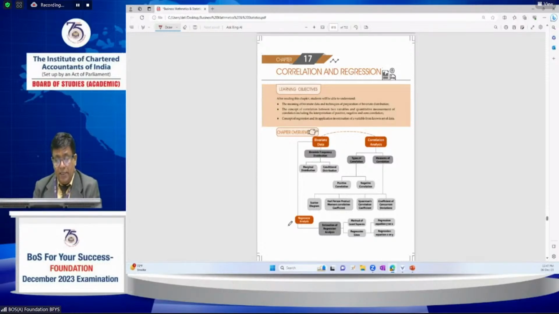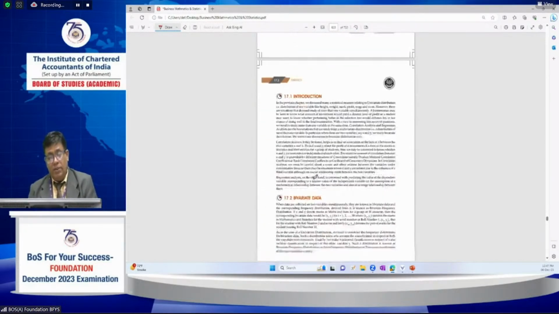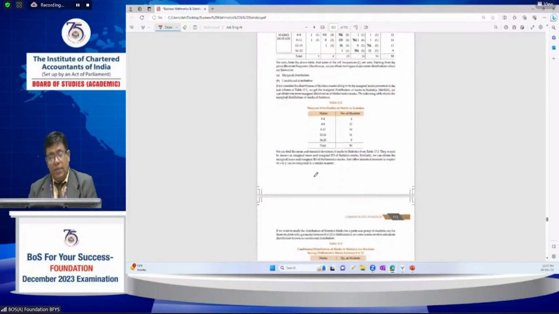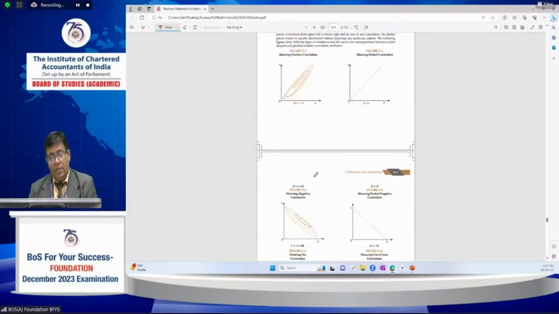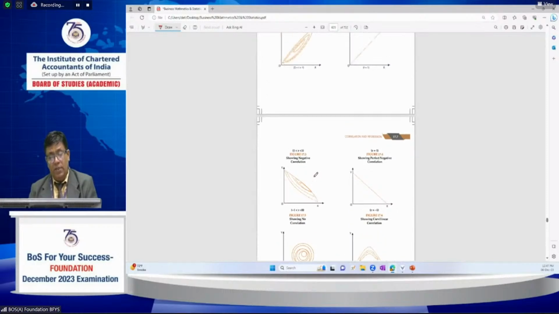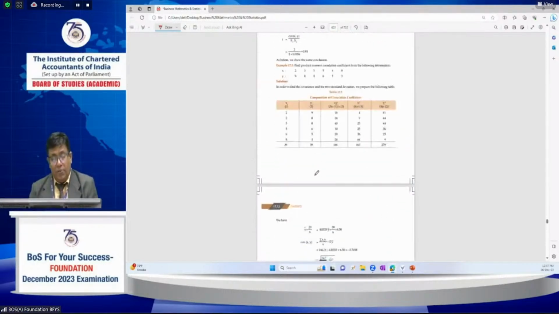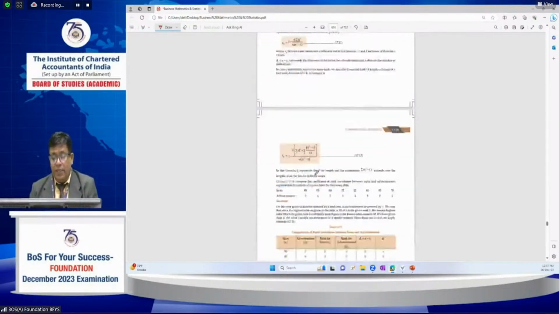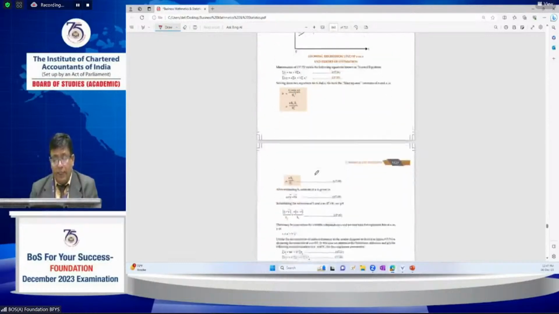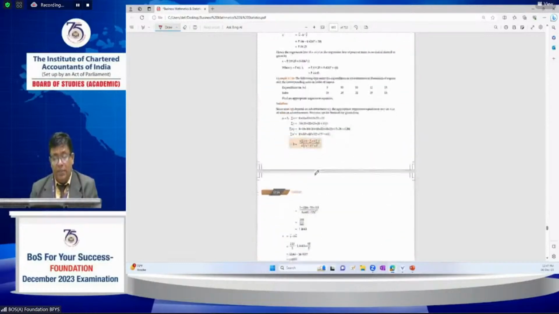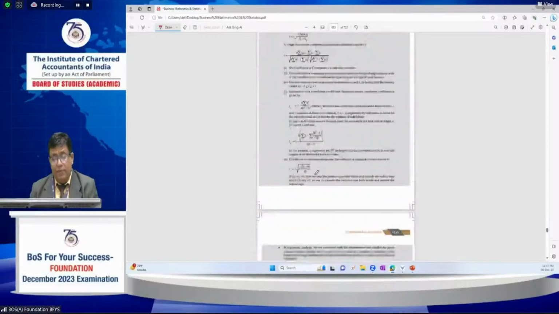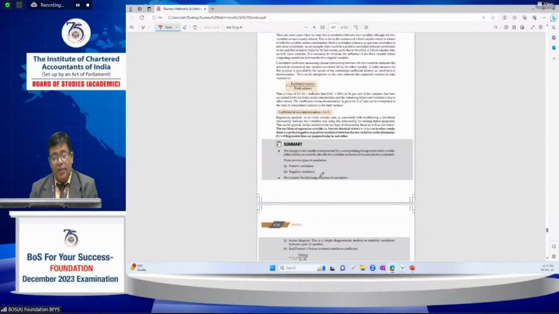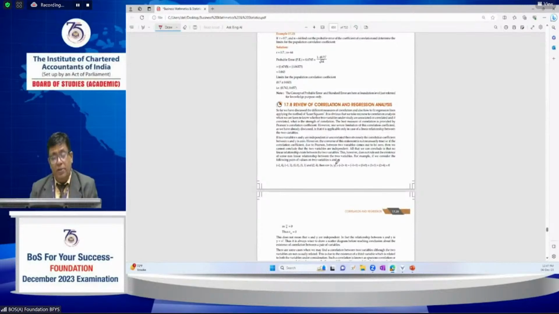And regression analysis is also very, very important. From this topic, as per the examination pattern, 4 to 6 questions, maximum 5 or 6 questions, may be asked. Next one is index numbers. Index numbers are also very, very important. Go through this thoroughly before moving on, just a review of correlation and regression analysis.